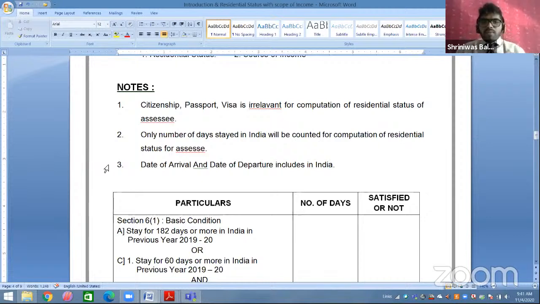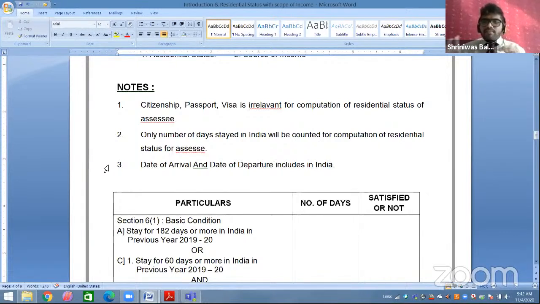Now students, third point is also very important. Date of arrival and date of departure includes in India. Now students, arrival means you have arrived to India. Departure means you have departed from India. Sir, what are you trying to explain with this term? So I'm trying to explain the date on which you have arrived in India, the date on which you have departed from India.